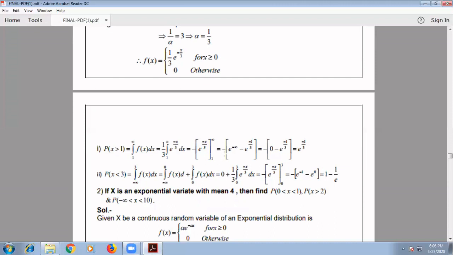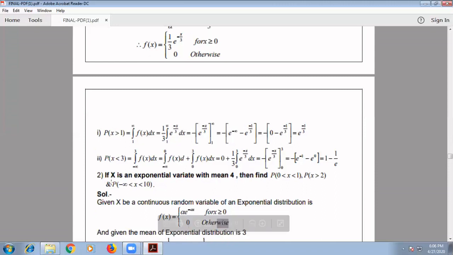Now this will be equal to minus of, with upper limit infinity and lower limit 1, e to the power minus infinity minus e to the power minus 1 by 3. So that is equal to minus of 0 minus e to the power minus 1 by 3. Minus into minus becomes plus, so e to the power minus 1 by 3 remains.